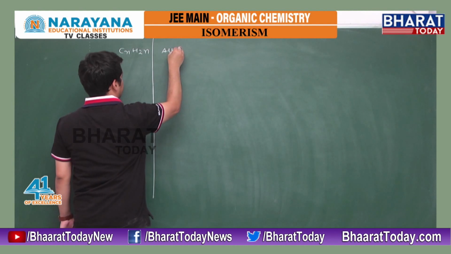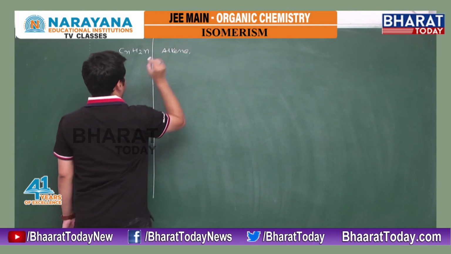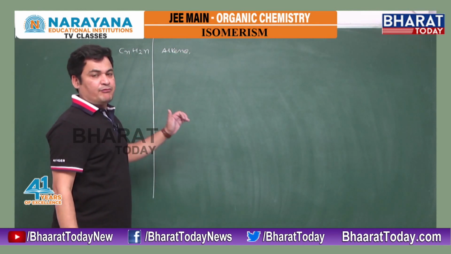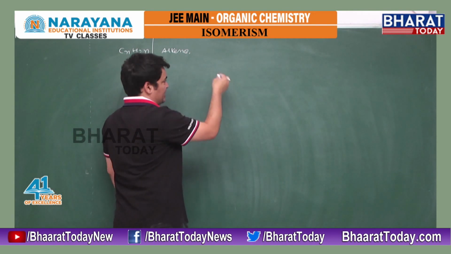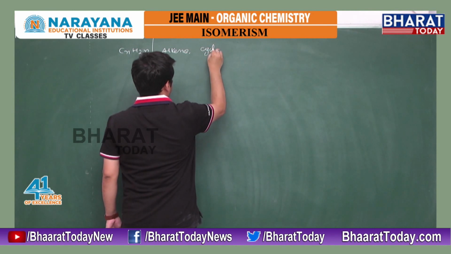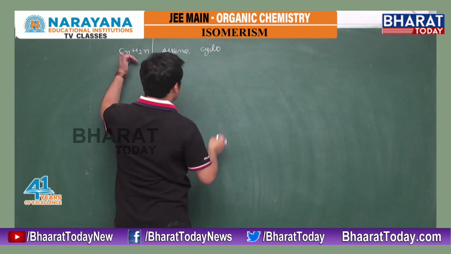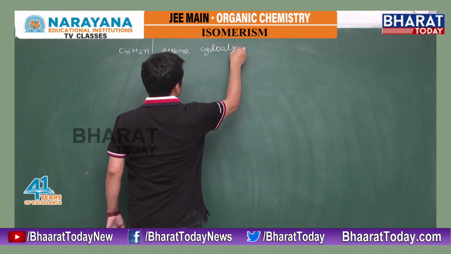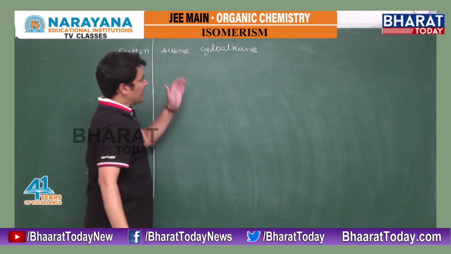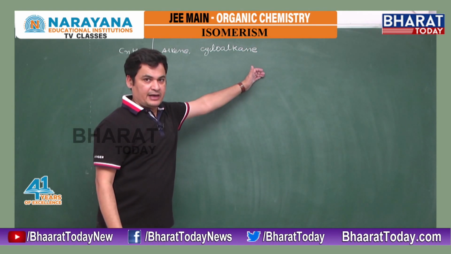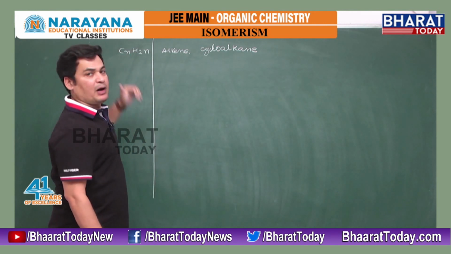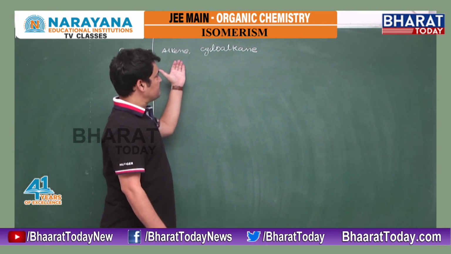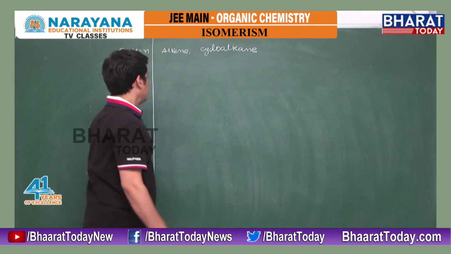CnH2n is representing alkene, and I can replace one pi bond by a cyclic structure. So another structure using the same molecular formula is cycloalkane. It means alkene or cycloalkane, both will follow the same molecular formula.